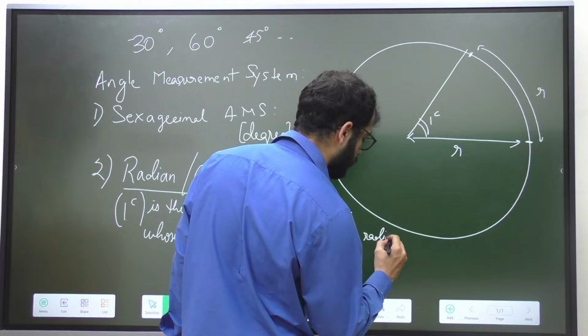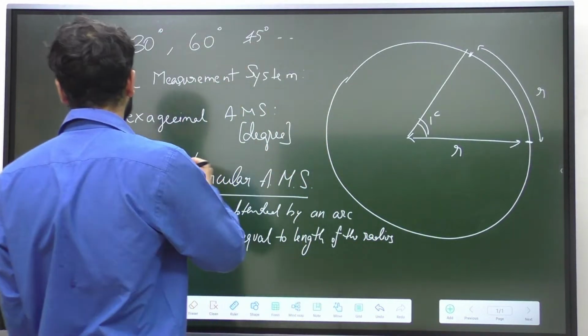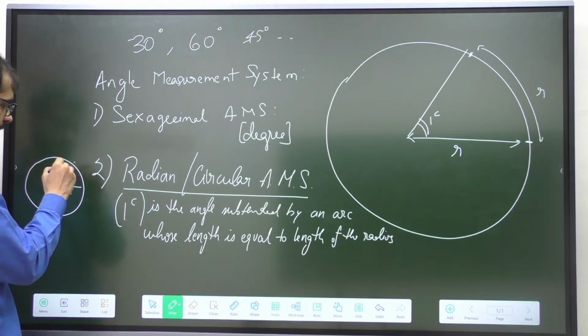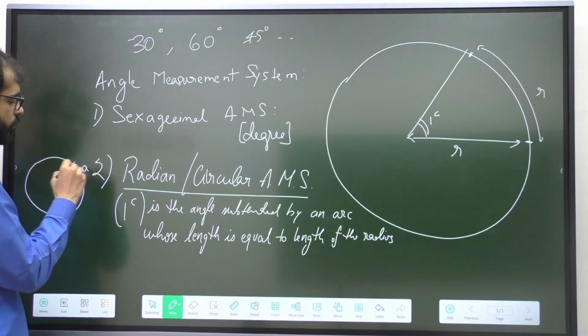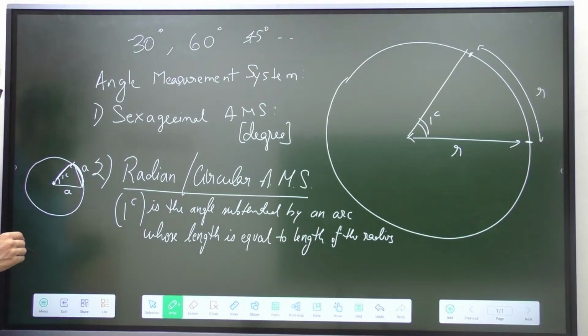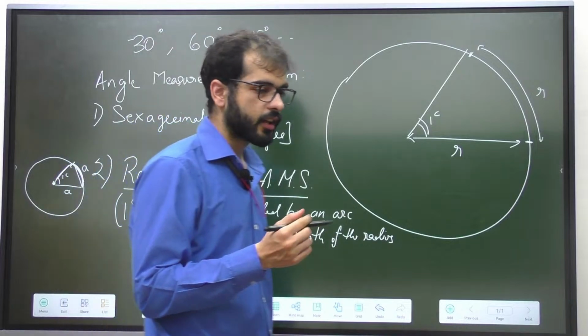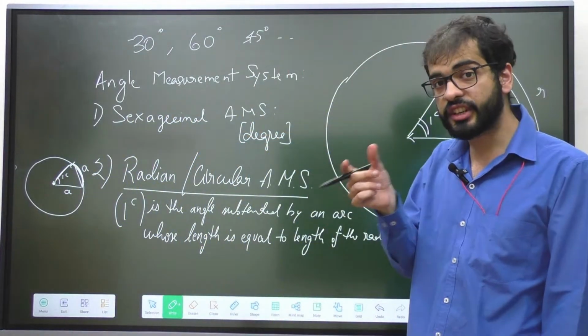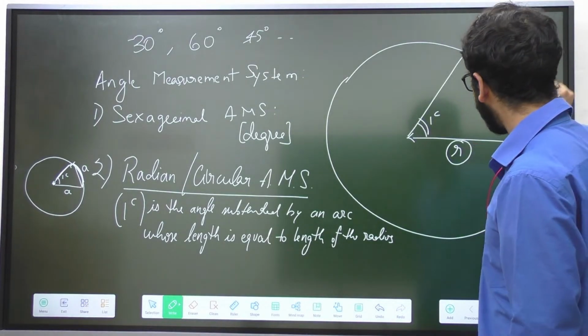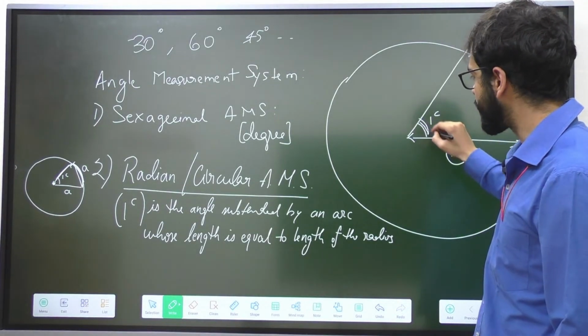So if I am talking about a circle whose radius is equal to a units, and I take an arc whose arc length is equal to a units, then the angle subtended at the center of the circle is known as 1 radian. Now the beauty of the system is that the definition of the angle comes from the circle itself. If the radius is r and the arc length is r, then the angle subtended is known as 1 radian.